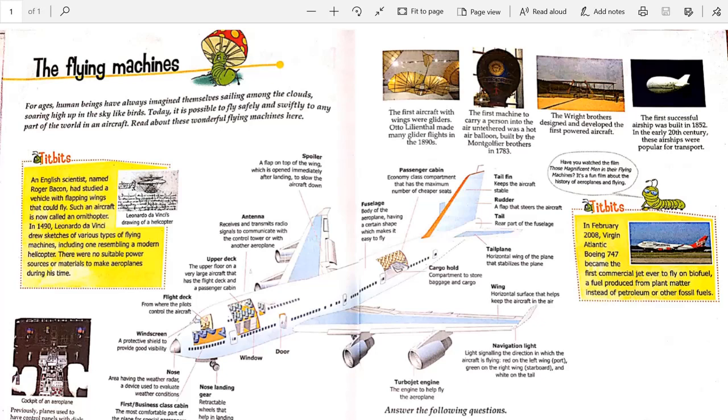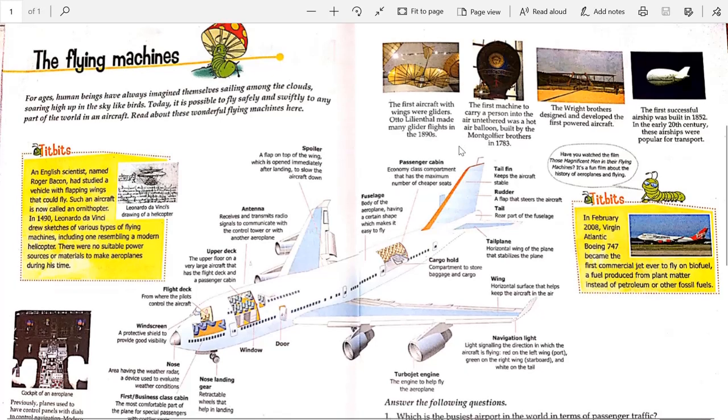For ages, human beings have always imagined themselves sailing among the clouds. Do you also want to fly among the clouds? Yes. Soaring high up in the sky like birds. Today, it is possible to fly safely and swiftly to any part of the world in an aircraft. Read about these wonderful flying machines here.